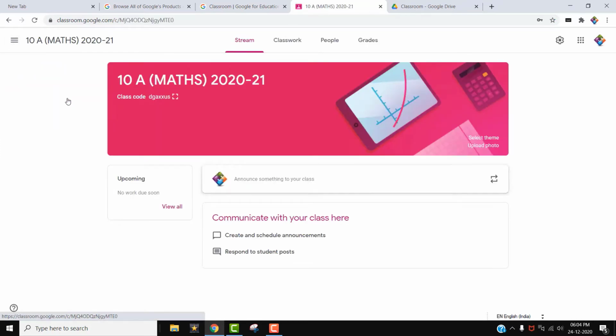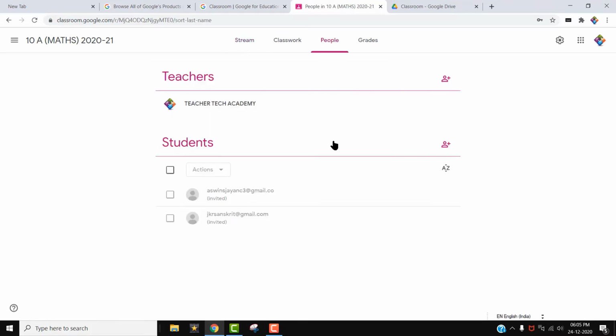You can also send a link to the children. That is the third method. One method is sending an invitation directly to the email. The second is sending the code. And the third is in this people tab, where you can see the icon for children.